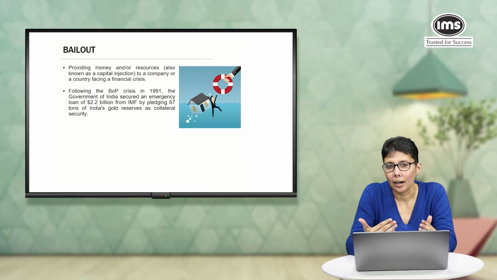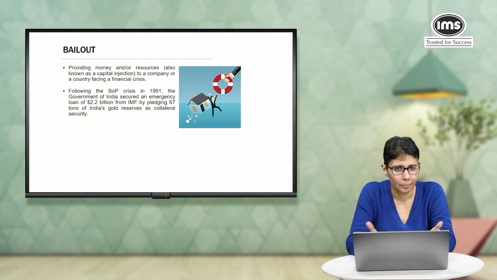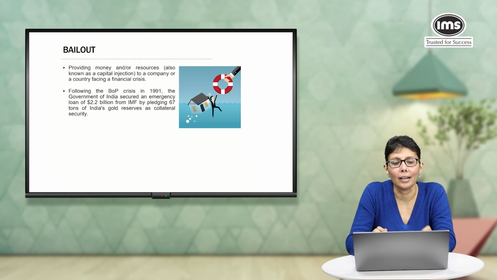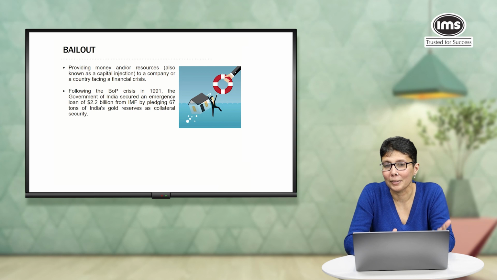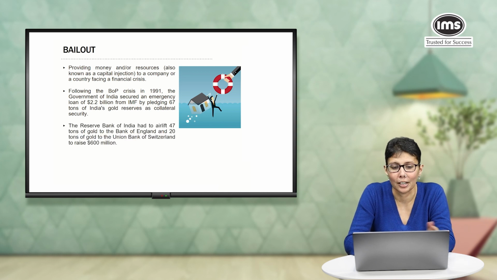So, after our crisis in 1991, as we mentioned earlier, we tried to secure a loan. It was a pretty big loan. It was about $2.2 billion. And in return, we had to pledge 67 tons of our gold reserves, which was quite a bit of gold. There are some other interesting facts which are not really necessary to understanding bailout, but I thought it's pretty interesting and therefore we should mention it.